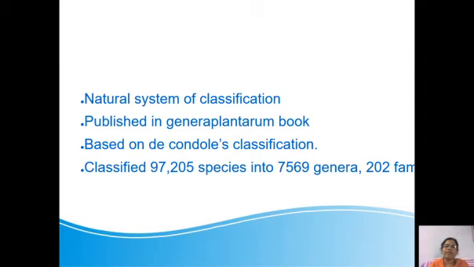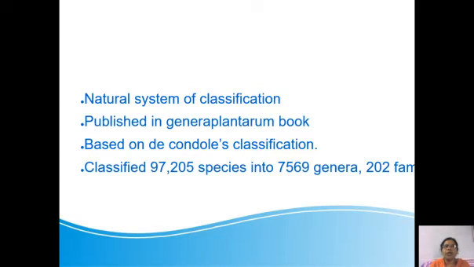Natural system of classification is the classification which is based on many visible morphological characters. Phylogenetic classification is one more classification which is not only based on the morphological characters but also depends upon all the other anatomical, genetical or evolutionary characters.